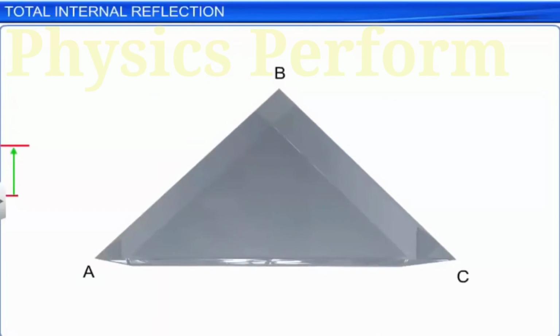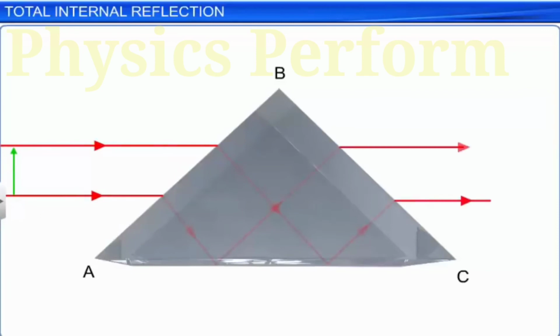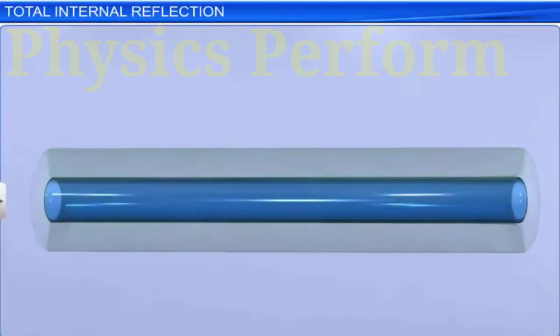Another application of total internal reflection is in optical fibers. Optical fiber is usually fabricated from glass or quartz and consists of core and cladding. The refractive index of the core material is a little higher than that of cladding material.